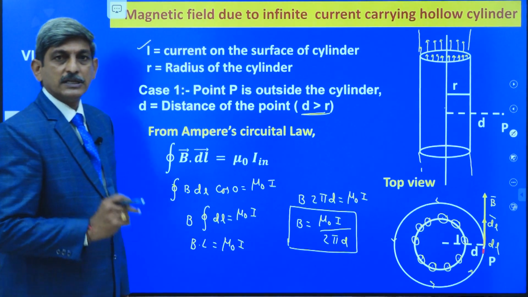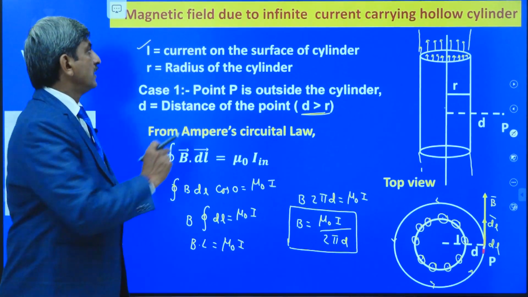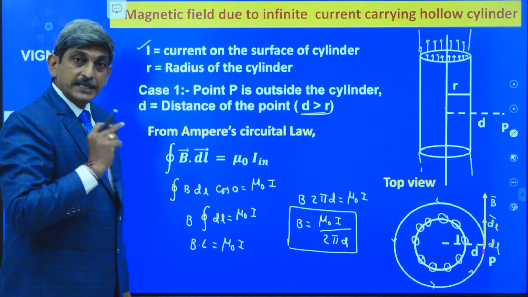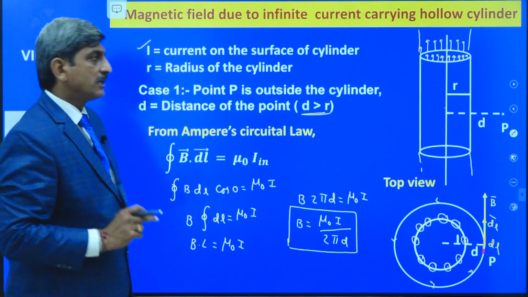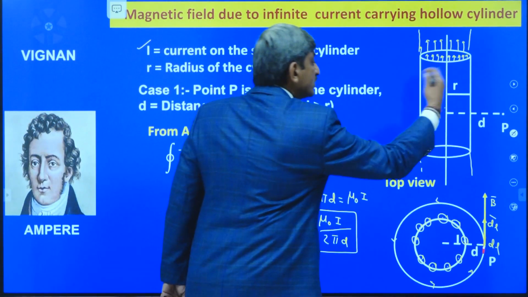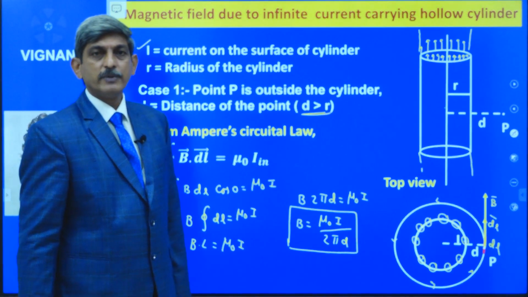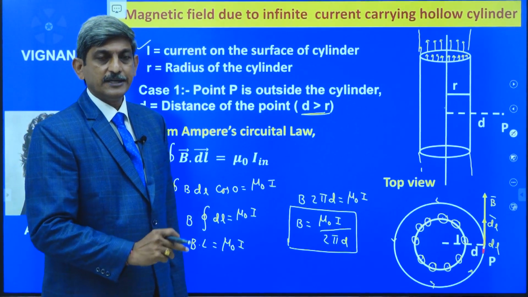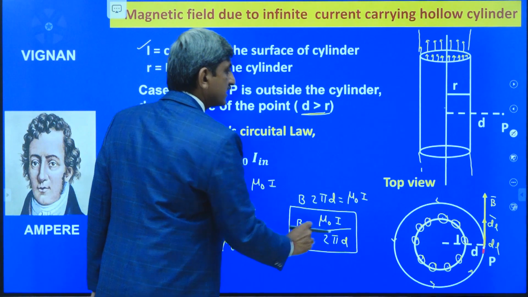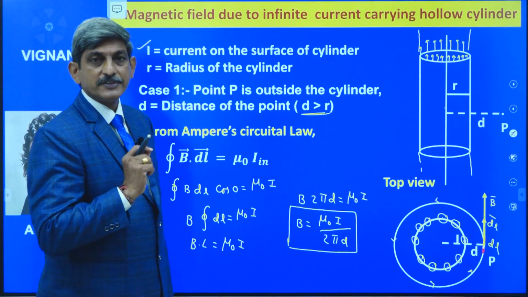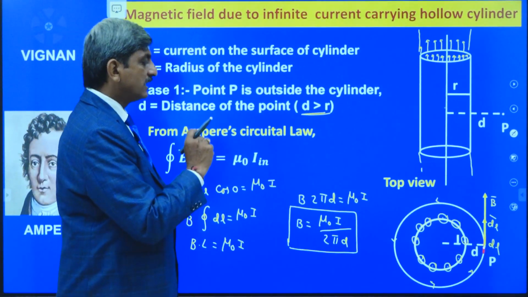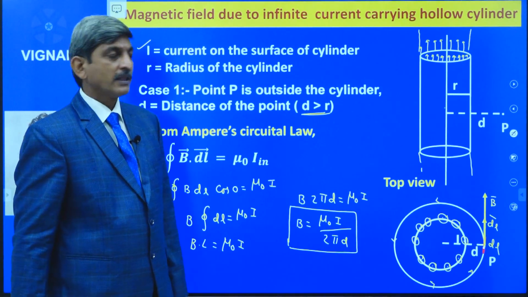That's why the magnetic induction, due to the infinite current carrying hollow cylinder at a point outside the cylinder, is given by B is equal to mu naught I divided by 2 pi d. Here d is the perpendicular distance of the point from the axis of the cylinder.